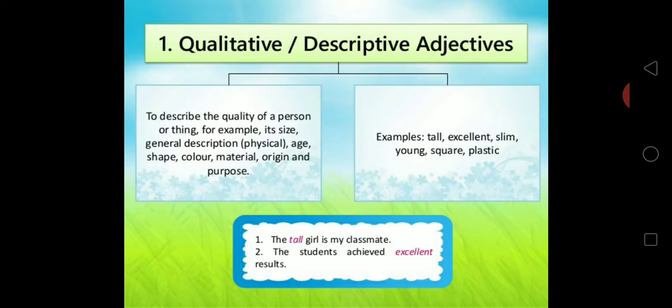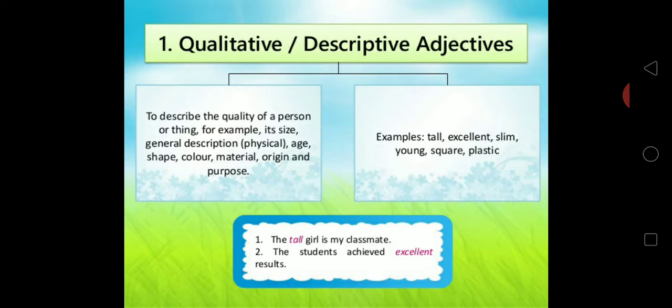We take help of adjective of quality in describing all this. Like you have in your book, there is an example, she has a sharp nose. So you can say she has a sharp chin. Examples like tall, excellent, slim, young, square, plastic.